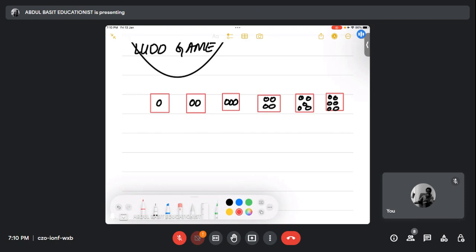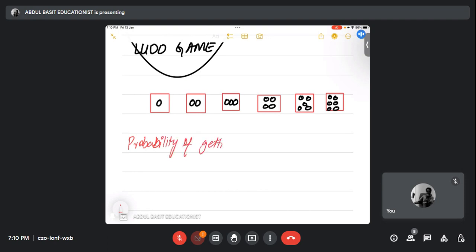For example, if any four of us are playing Ludo, we know that the probability of getting a score, that you will get some score, is 6 out of 6.